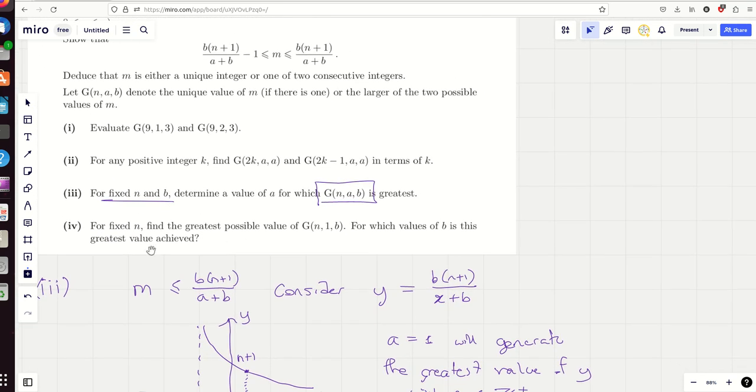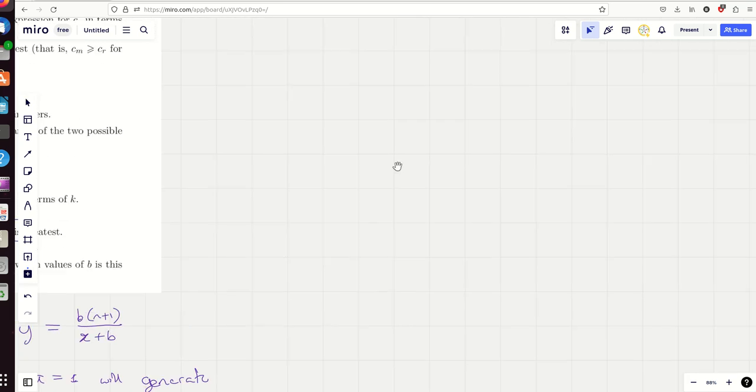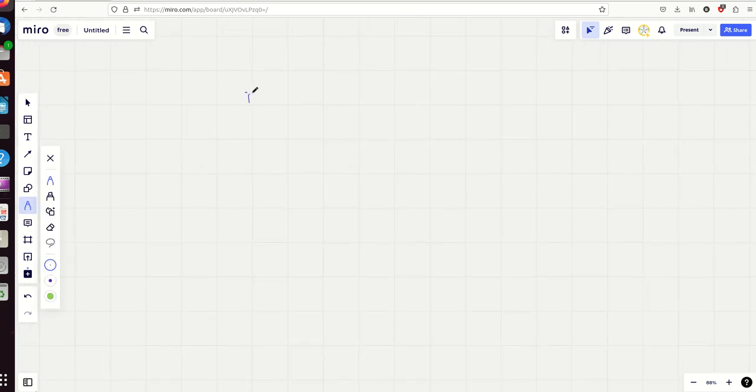I'm just going to draw a graph. For fixed n this time, what is the greatest possible value of g_n(1, b), and for which values of b is this greatest value achieved? Values of b suggests there's more than 1. Okay, so g_n(1, b), we know that m is less than or equal to b times (n plus 1) over (1 plus b), yeah? n is fixed, so once again m and b, though this time, sorry, are my variables.